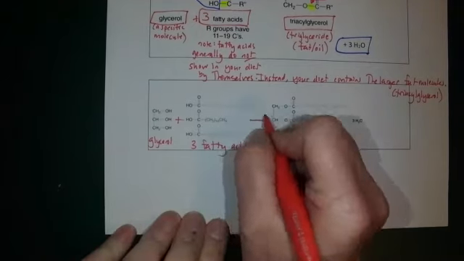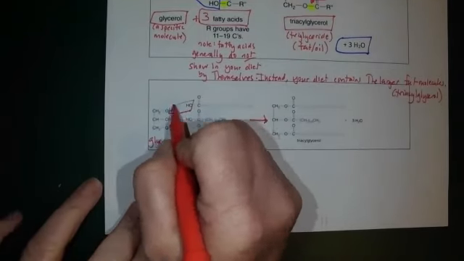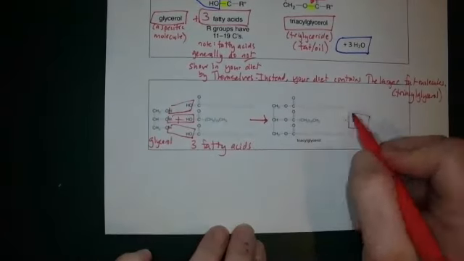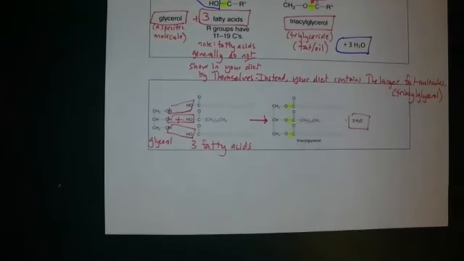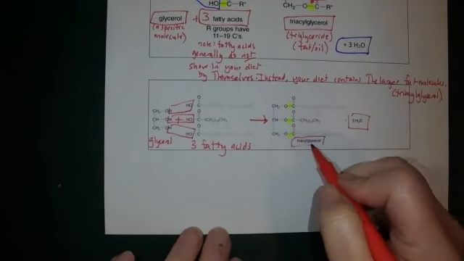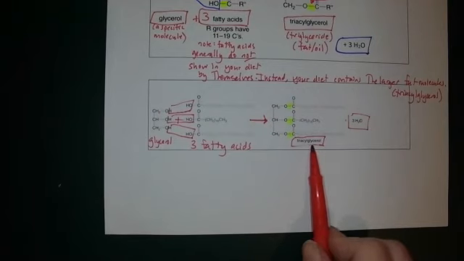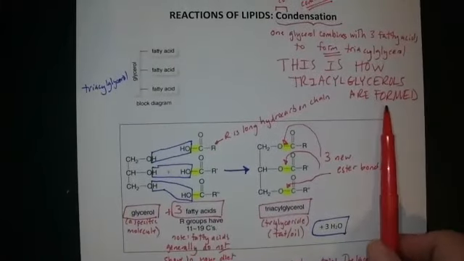So this shows a specific reaction. Again, box out water 3 times and end up with 3 waters. When you slide the pieces together in a condensation reaction, here are your 3 new ester bonds. And the result is a triacylglycerol, otherwise called a triglyceride, otherwise called a fat/oil. This is the reaction that shows how triacylglycerols are formed.